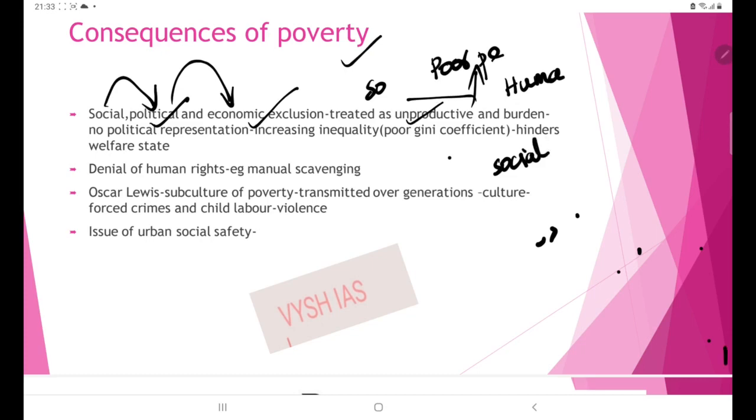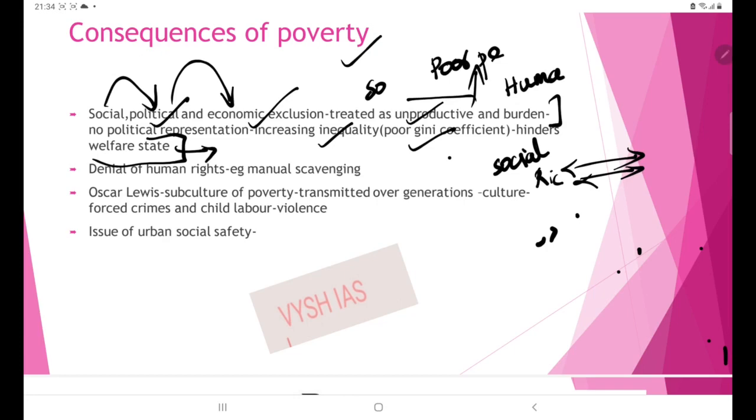So what this means is that due to these things we will be having ever increasing inequality. Already we are having a poor Gini coefficient which measures the inequality among the nations. So India is having wide inequality between the rich and poor. Given this huge disparity, even more aggravated the situation will be if we are faced with poverty also. So this is actually putting a curb on the concept of welfare state, fundamental right, etc.